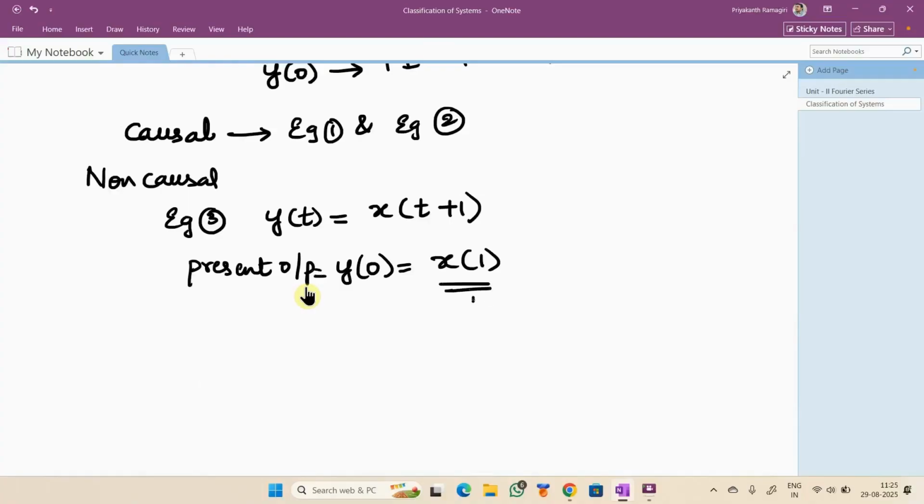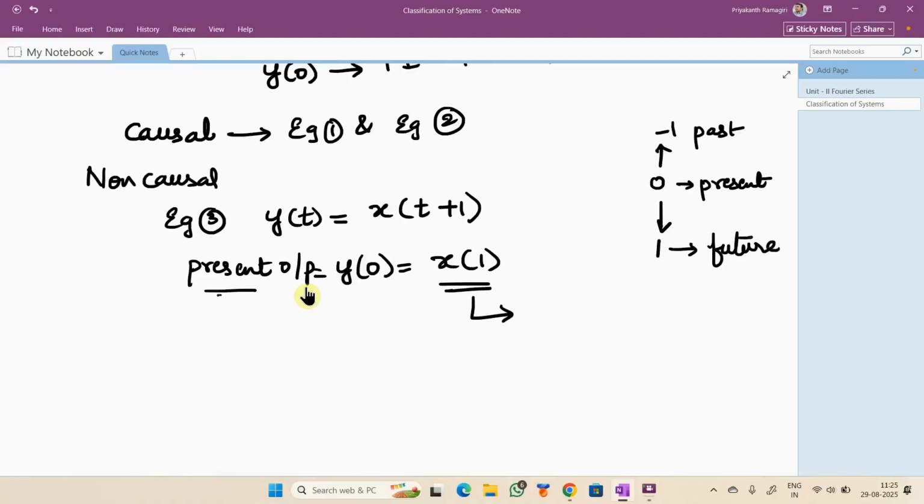What is this x of 1 actually? With respect to 0, minus 1 is past. If 0 is present, minus 1 is past. What happens to 1? Exactly, it is the future. So if the present output is depending on future inputs, then we say it is a non-causal system.